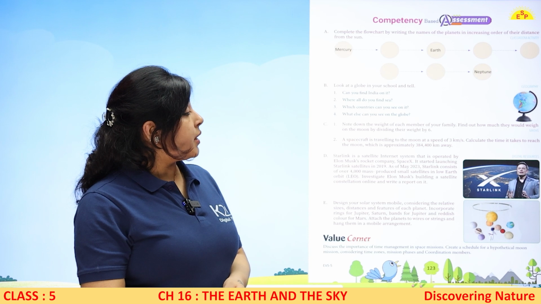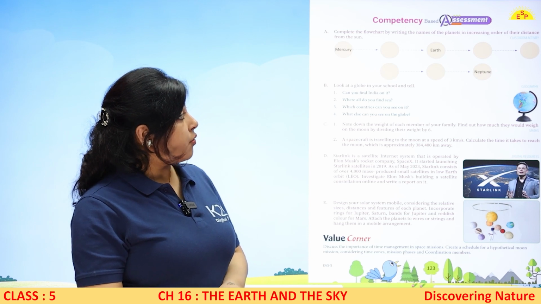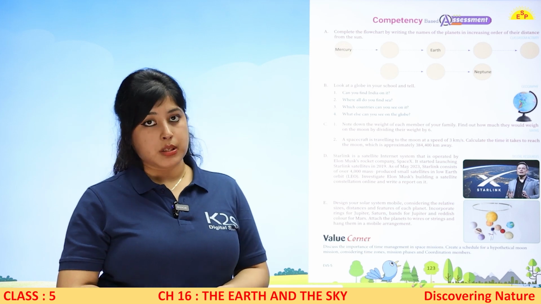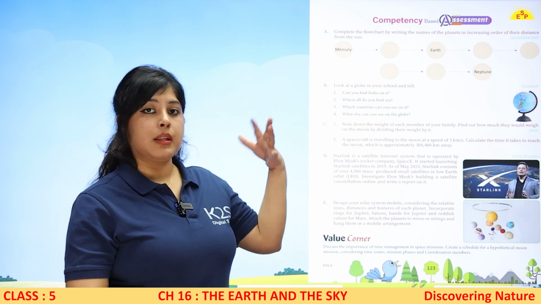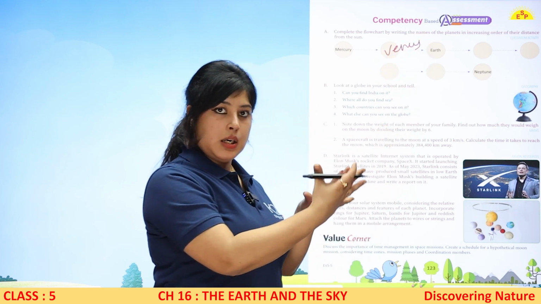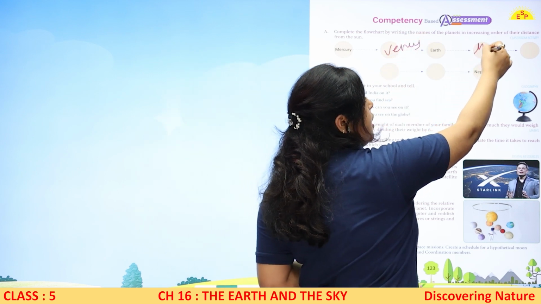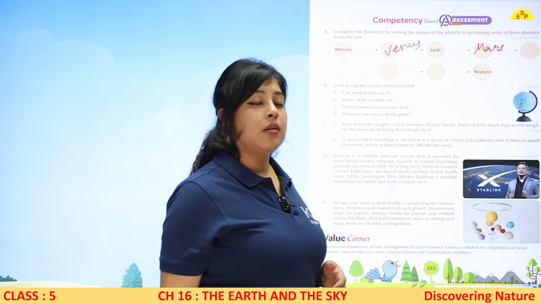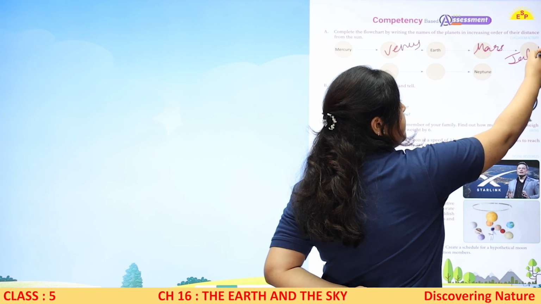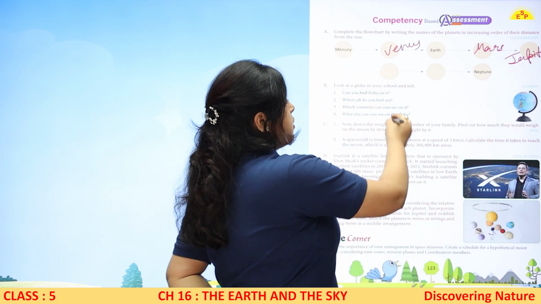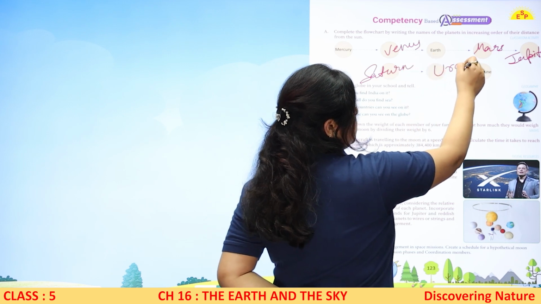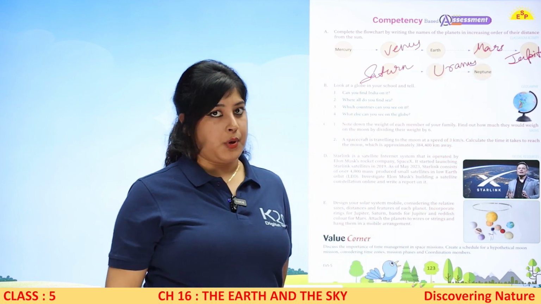Now time for competency based assessment. You have to complete the flow chart by writing the names of the planets in increasing order of their distance from the sun. First one is Mercury, then Venus, then Earth. Fourth one is Mars, the red planet, Jupiter, the largest planet, Saturn, the ring planet, Uranus, the coldest planet, and in the last, Neptune.